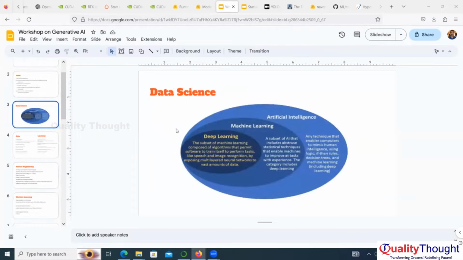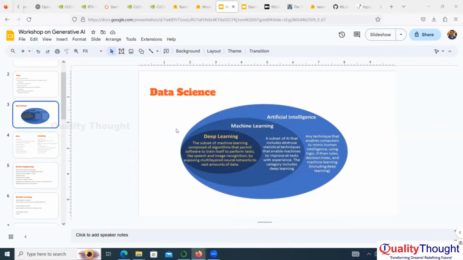Data science. Why am I putting this data science slide? You can ask me here. So far we are talking about language, we are talking about GPT, so how is data science related to GPT? GPT is one algorithm, an advanced algorithm related to deep learning. So how deep learning has come, how machine learning has come, these are all things we should know.